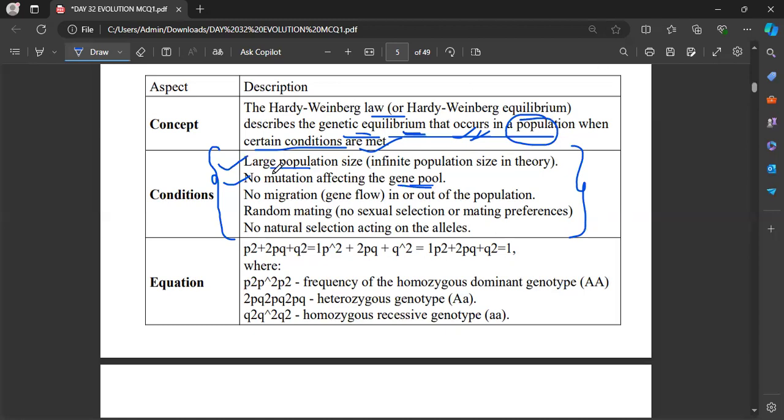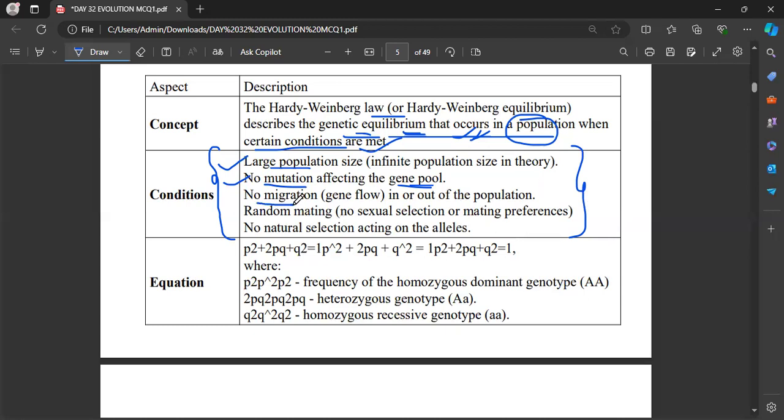So what are all the conditions? A large population size, no mutation. See, just think about reality. Is there any possibility that there will be no mutation? It is extremely rare. If there were no mutation in the environment, we couldn't find people. From the monkey, some mutation happened, and only then did Homo sapiens come into the picture. If mutation did not happen, how would all this evolution take place? So no mutation is not an idealistic feature, but it can be done only in the laboratory to do some experiments. Okay, only in the lab.